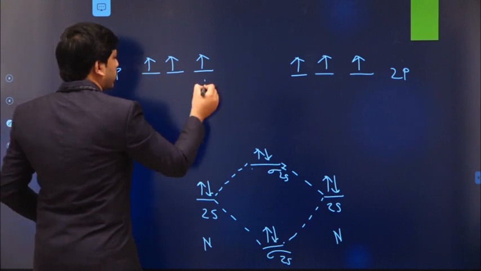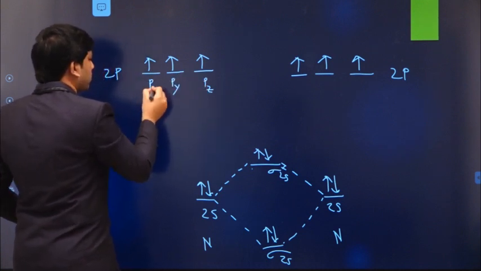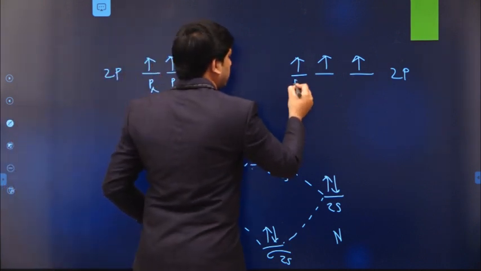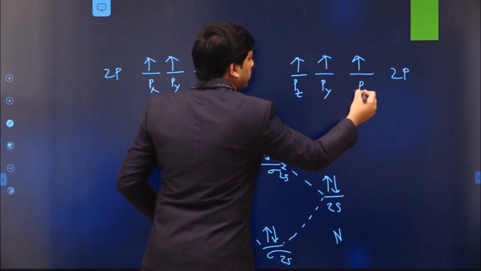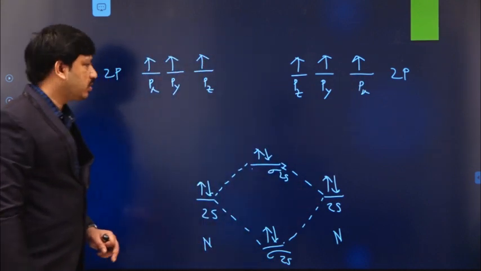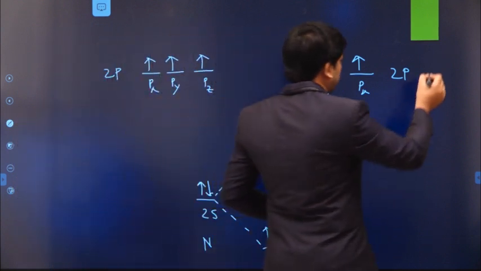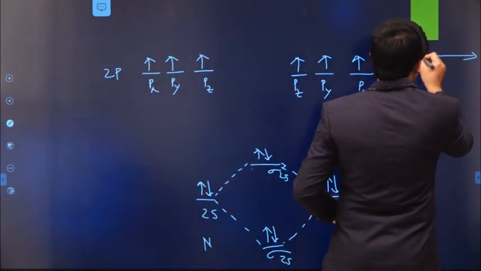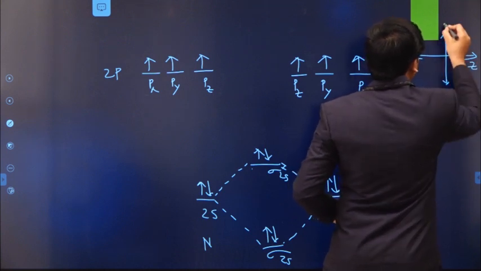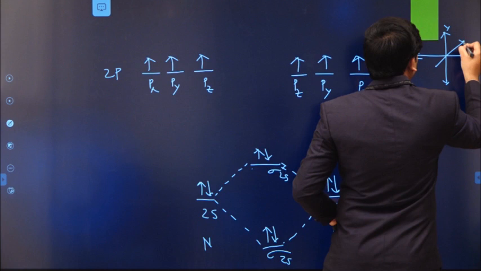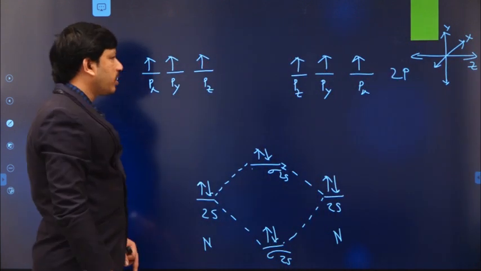Let us say this is pz, py, px, pz, py, px like this. So in this case I am assuming that the z axis is the bonding axis. This is y and this is x. So I am assuming the z axis is the bonding axis.